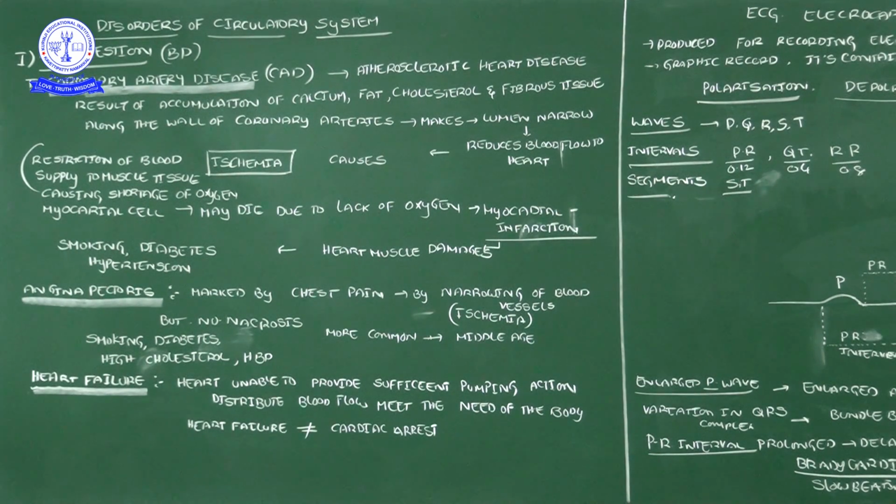If that lumen is filled with these accumulating substances, already I said calcium, fat, cholesterol and fibrous tissue on the coronary artery wall, it continues reducing the width of the lumen, correct? So now the heart wall does not get properly oxygenated blood, and that leads to oxygen deficiency.